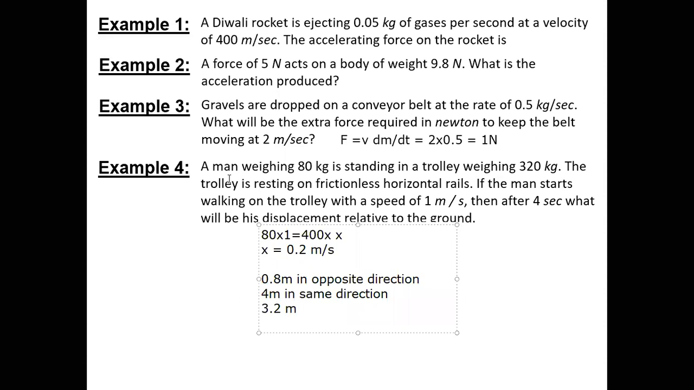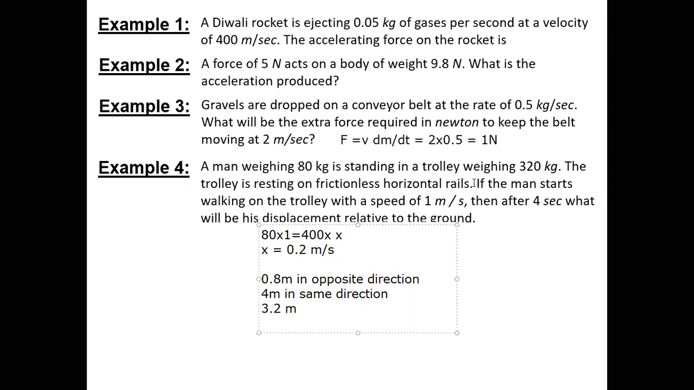Even if it is given over here that the trolley is resting on frictioned horizontal rails, yes, sir, if they specify that the man starts walking on the trolley with a speed of 1 meter per second, that time also for the observer, it is 1 meter per second with respect to the ground only. Yes, sir. But since the trolley is not resting on frictioned horizontal rails, it is on the frictionless ones. Yes, sir. So that time there will be a relative motion of the trolley as well.